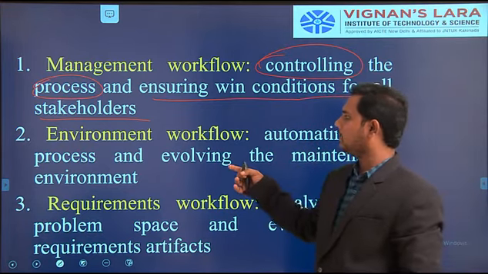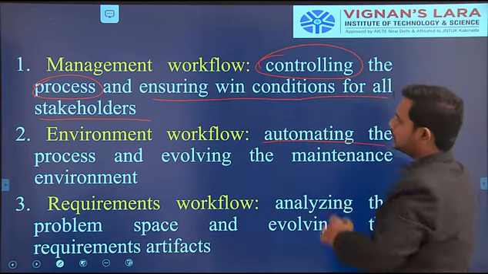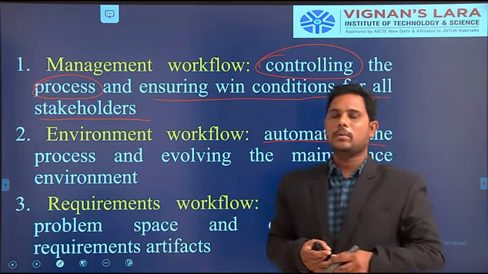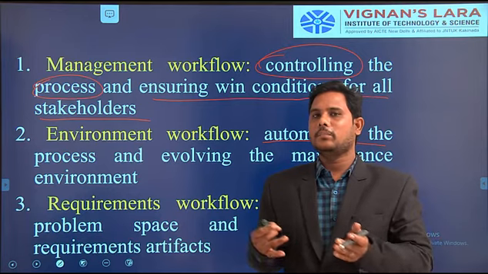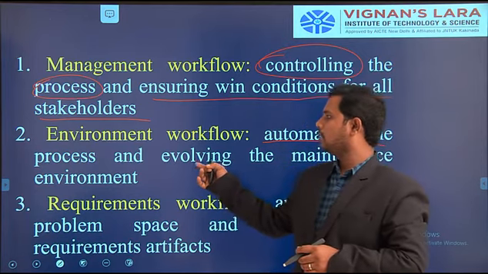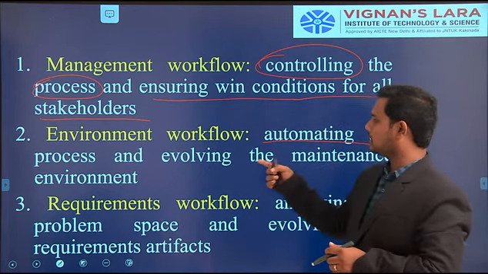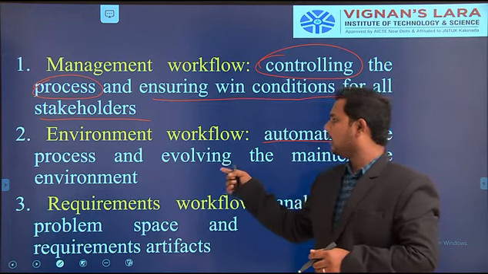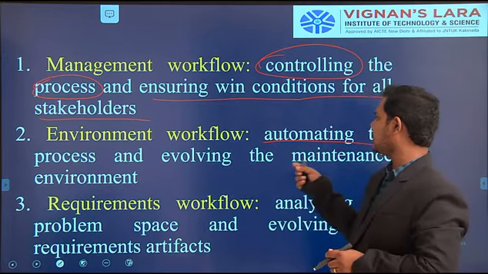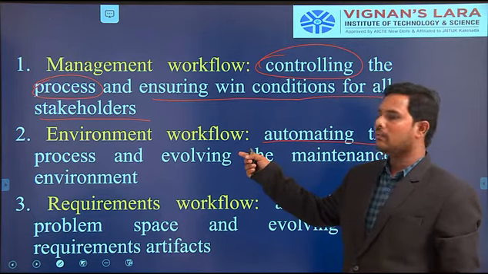Now the second one is the environment workflow. Here is the automation of the process and evaluating the maintenance of the environment. So the automatic process is running, and that process is supported to check whether the correct environment is being provided or not. So it means that in the environment workflow, the process is executed automatically, and that process is evaluated to provide the maintenance environment. So it is called the environment workflow.